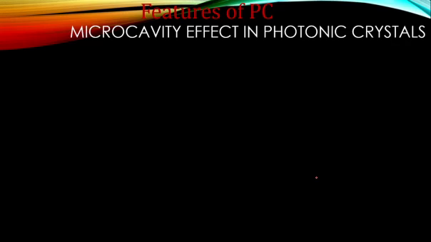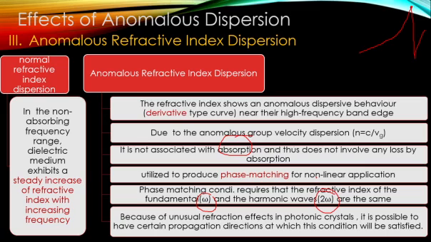Okay, so these are the features of photonic crystal. The first one is the presence of a band gap, the second is enhancement of local field, and the third is anomalous group dispersion, which depends upon the band structure. Due to the anomalous velocity dispersion, 3 effects have been studied. Which are they? One is the super prism effect, second is the self-collimating effect, and third is anomalous refractive index dispersion. Okay, so we'll end with this.